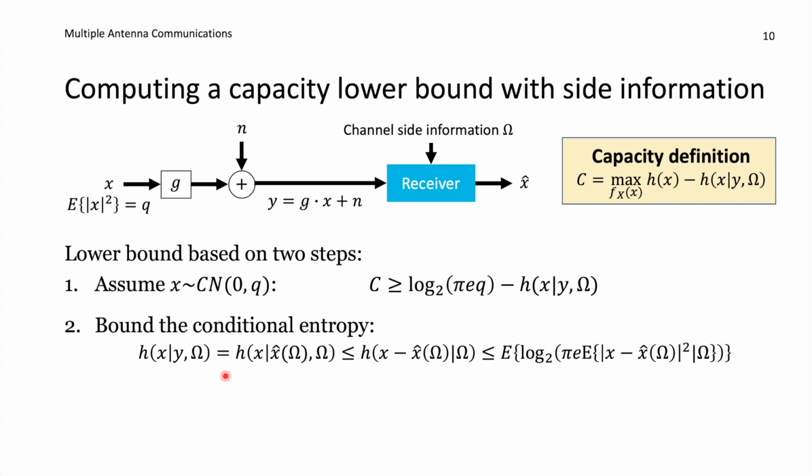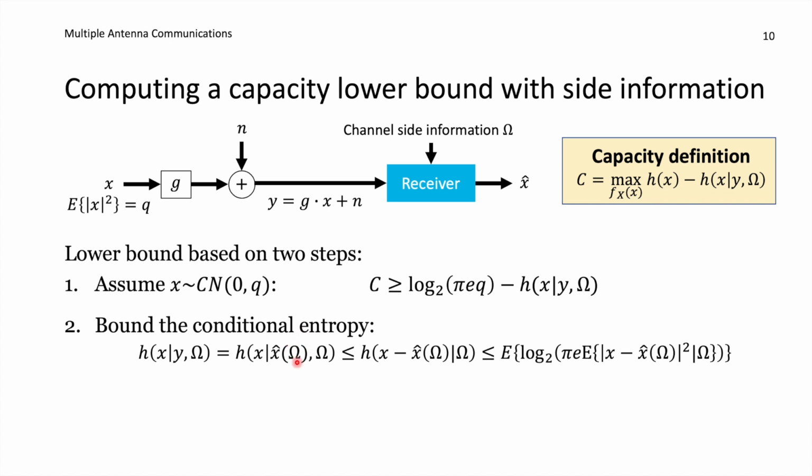And we are looking for an upper bound on this term, because then we have a value of it that is larger than it should be, and therefore we are subtracting a larger number, and we get something that is a further lower bound on the true capacity. So we start from the expression that we have here, then we are replacing in a similar manner as in our previous proof, y with x hat, a linear MMSE estimate of x given y. And we can do that replacement because that is just like scaling y with the scalar that we called c before. And we can always undo that by dividing with c again.